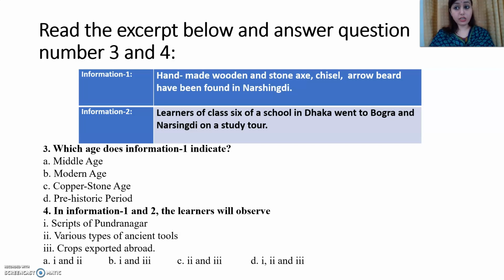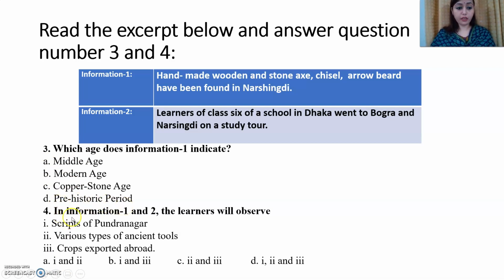In lesson 3 and lesson 4, in the place of human settlement, we got this thing. So see what will be the answer here: middle age, modern age, copper stone age, prehistoric age. I have already told you the answer. It will be prehistoric period.